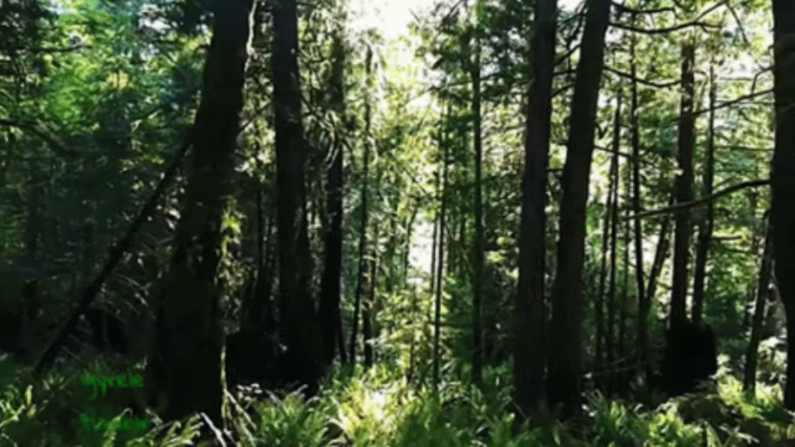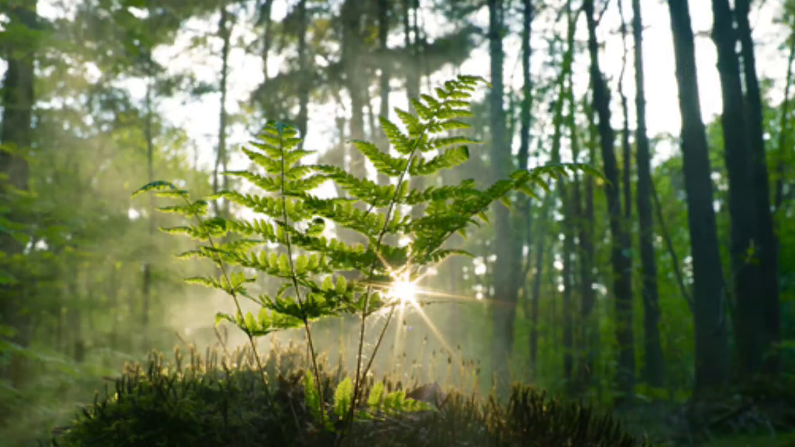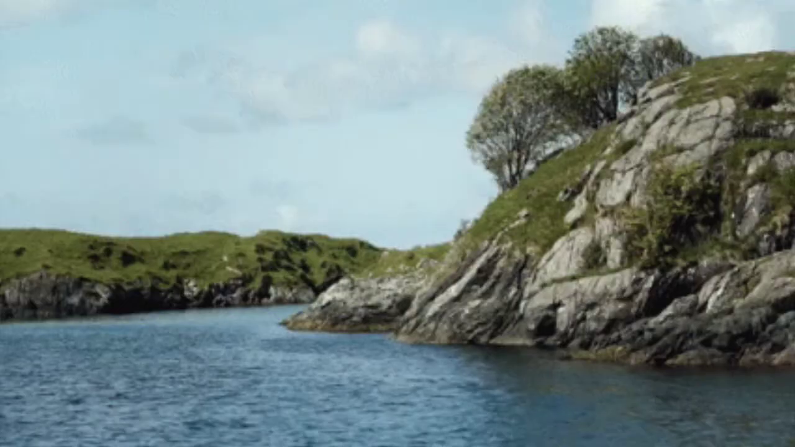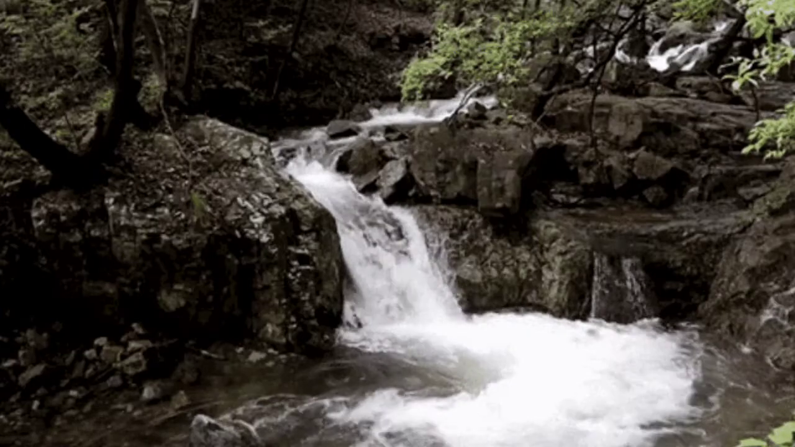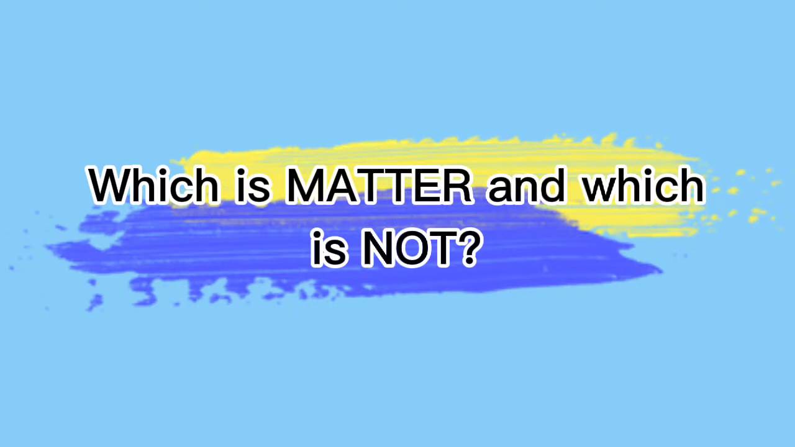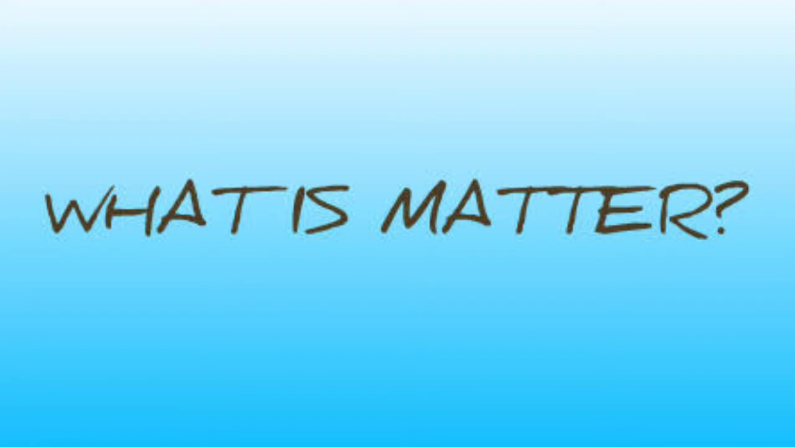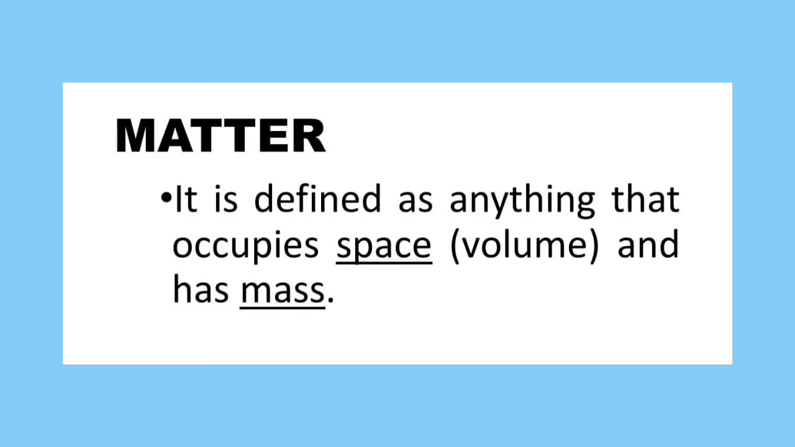As we open our eyes, there are a lot of things we can see around us, and these things are perceived as matter. But which is matter and which is not? And to answer that question, we should know first what is matter all about. Matter is anything that occupies space and has mass.